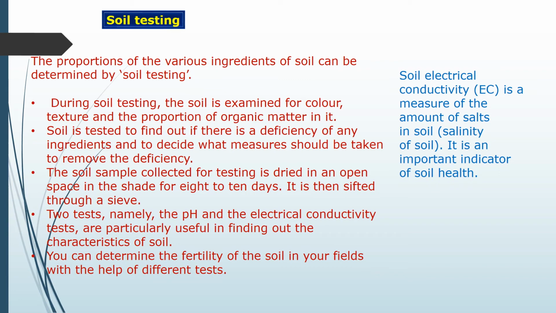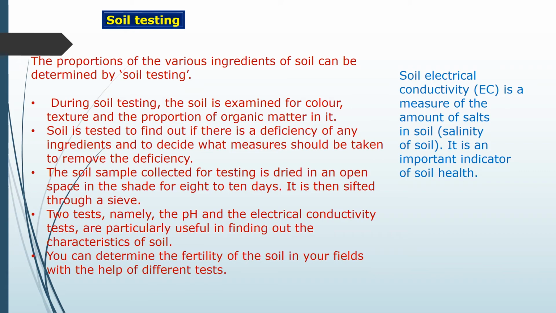Now, the next important topic is soil testing. The proportion of the various ingredients of soil can be determined by soil testing. During soil testing, the soil is examined for color, texture and the proportion of organic matter in it.